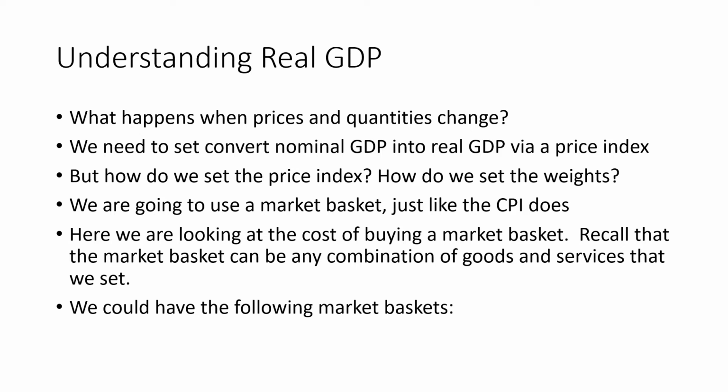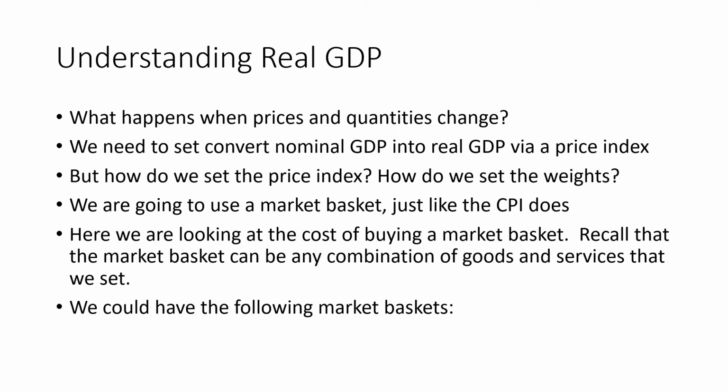So we're going to use a market basket just like the CPI does, and we're essentially going to look at the cost of buying this market basket. You can think of walking into Walmart and you pick up one of the baskets and you have a list and you put in the exact same quantity of goods and services into that basket every single year. Okay?